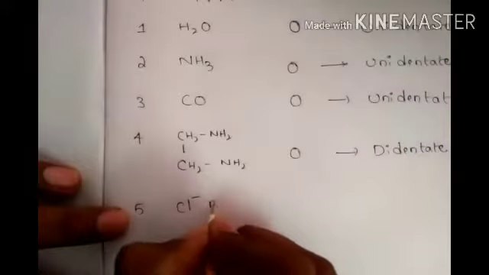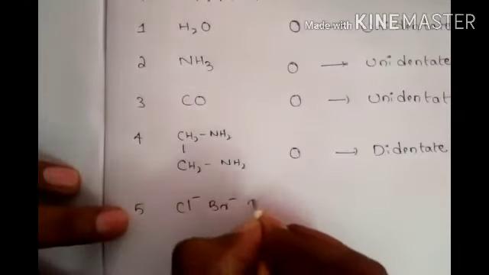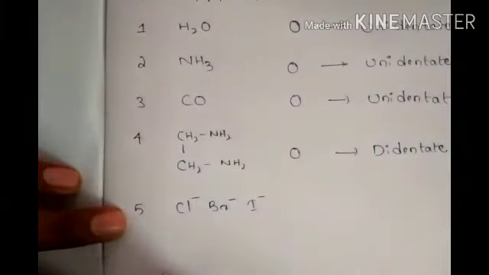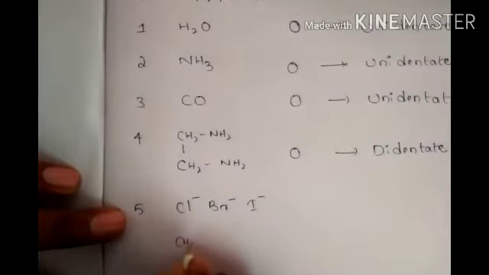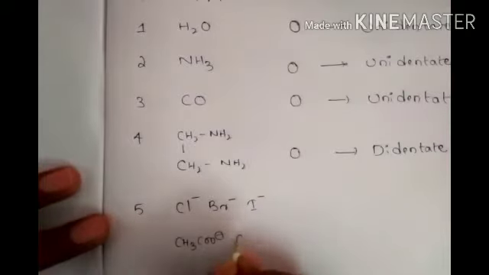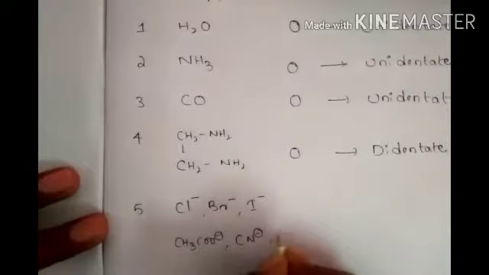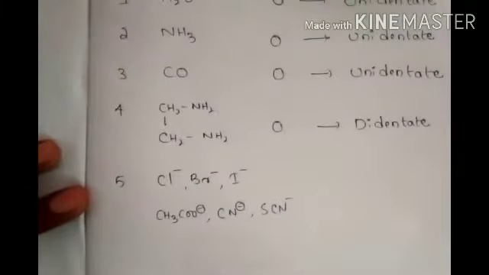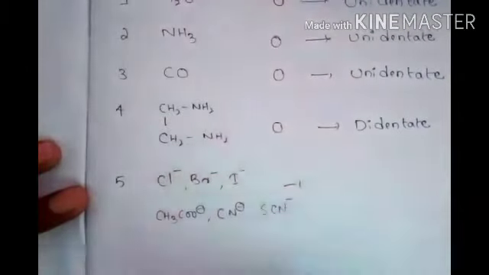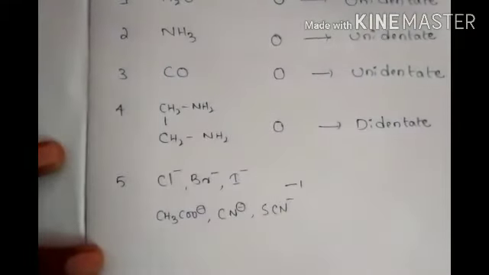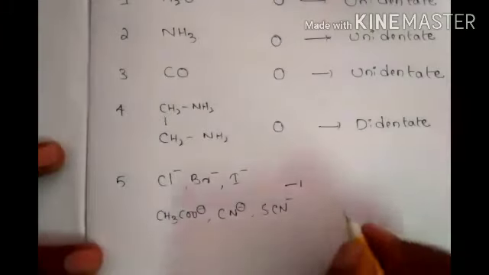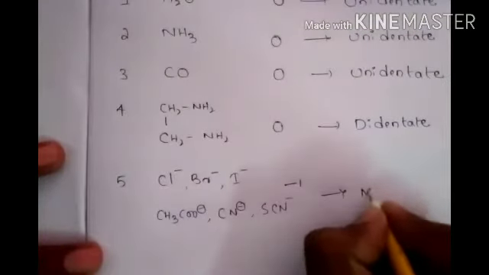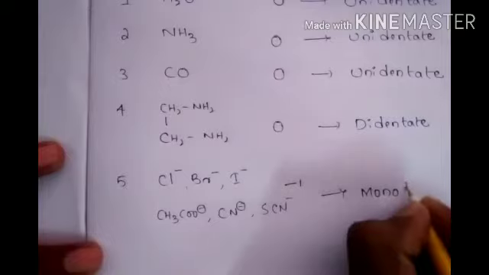And the fifth one, a very important one: Cl minus, Br minus, I minus, CH3COO minus, CN minus, and SCN minus. These all have charge minus 1. Okay, charge minus 1. These all are monodentate. All are monodentate.